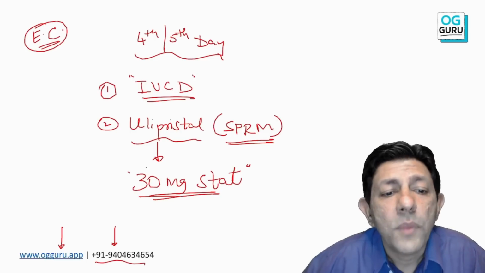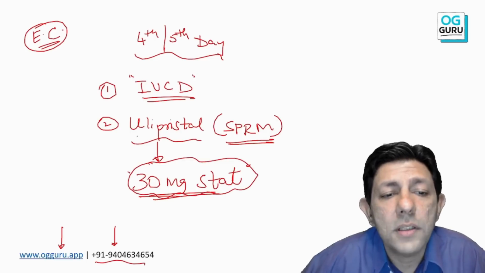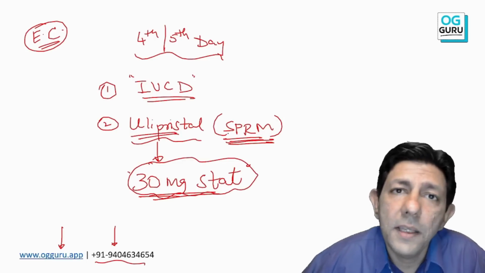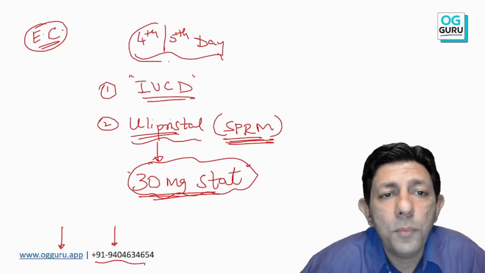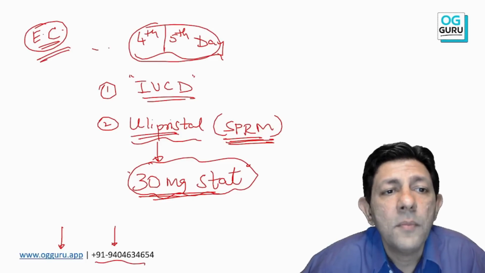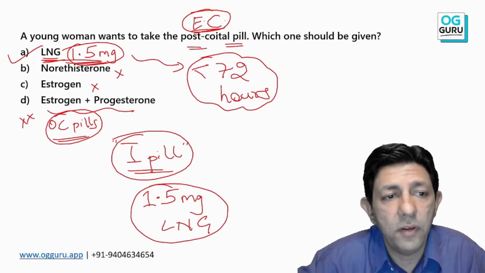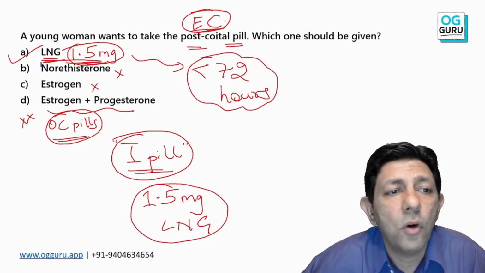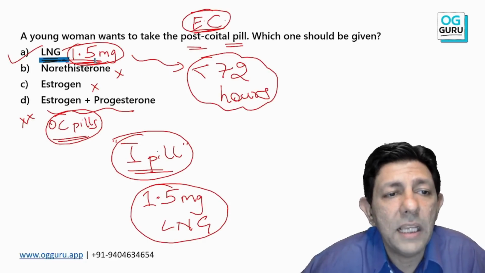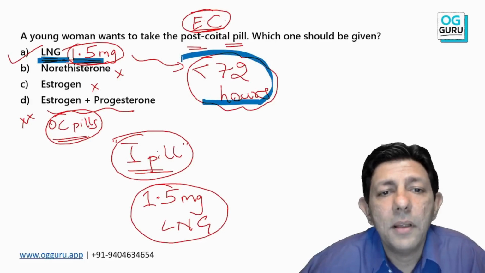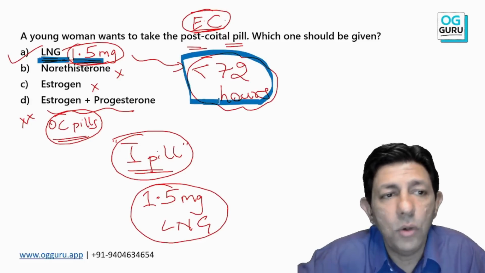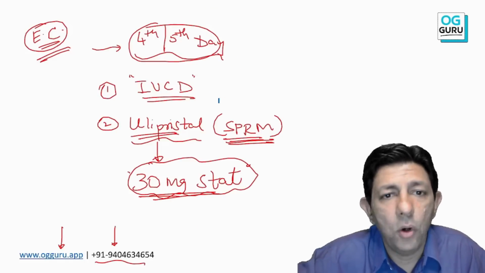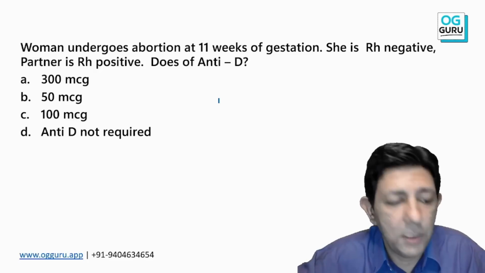So coming back, 30 milligram stat single dose ulipristal can also be used as emergency contraception if the patient comes on the 4th or 5th day. But if they ask you, among these options LNG is the best, and remember the emergency window is 72 hours. Okay, moving on to the next MCQ.